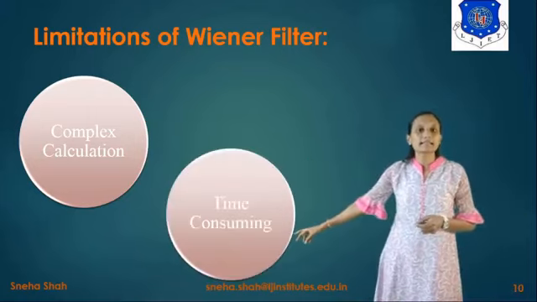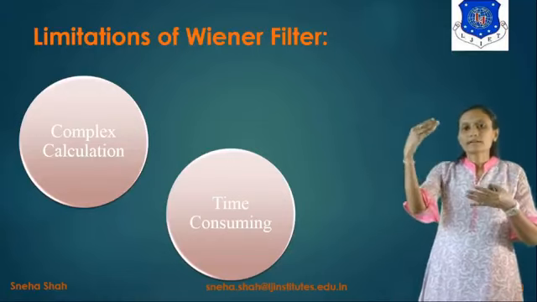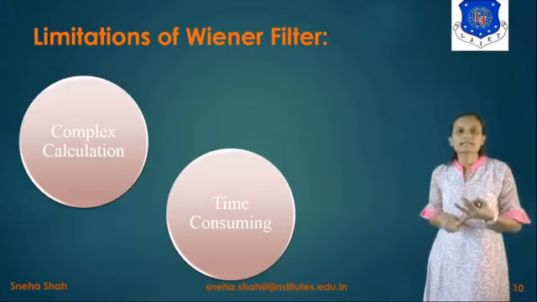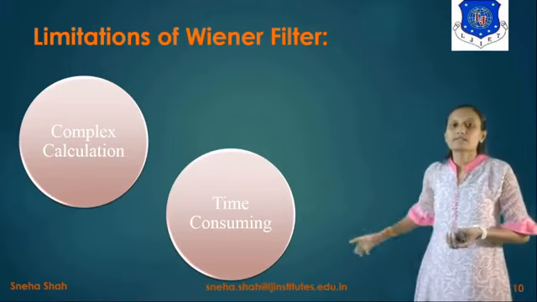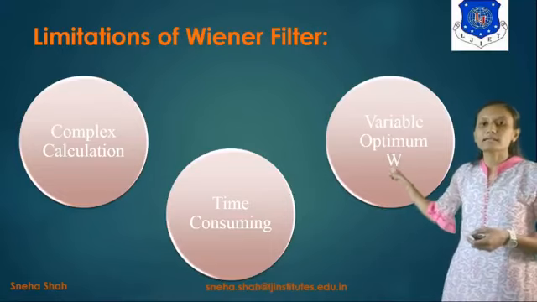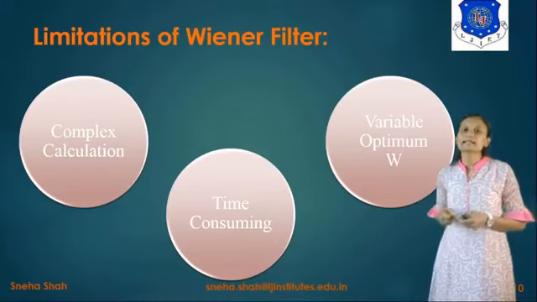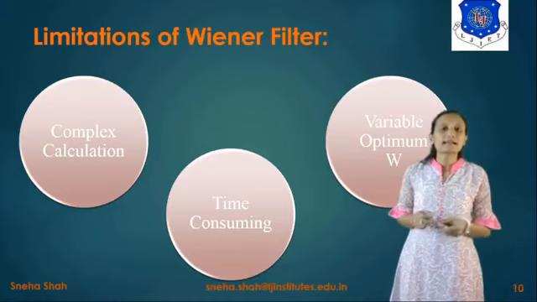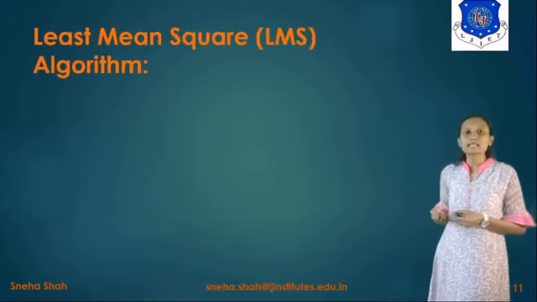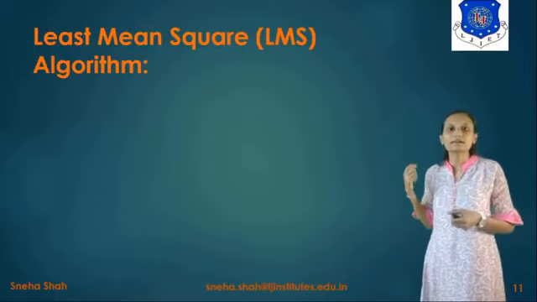The second limitation is time consuming. As the calculation is complex, the calculation of the cross correlation and autocorrelation will take more time, so it is considered time consuming. And the third limitation is variable optimum W. Because we use the autocorrelation and cross correlation, at each and every time the value of W will change. The least mean square algorithm, considered as the LMS algorithm, addresses this.